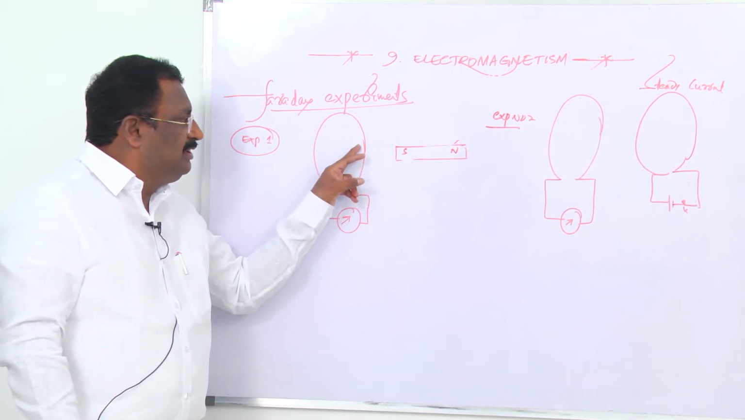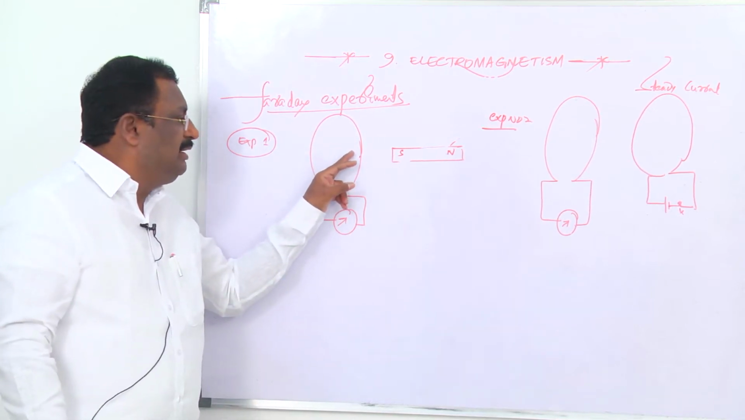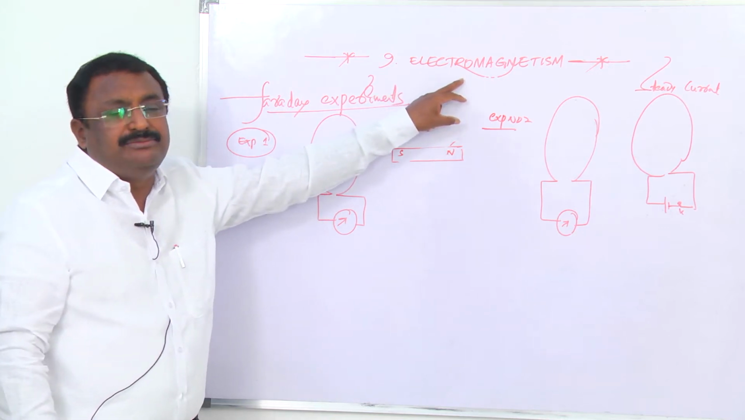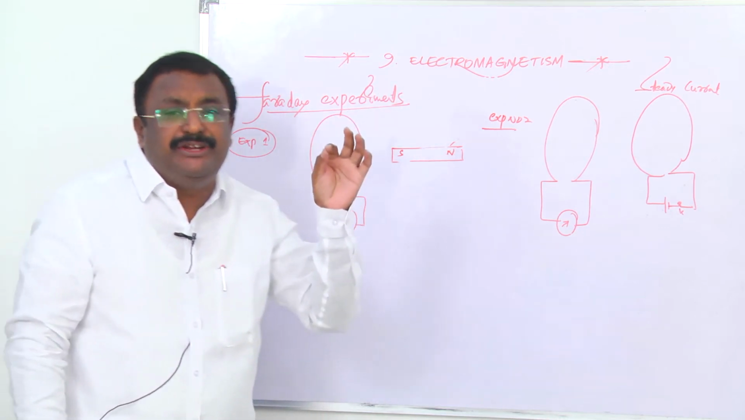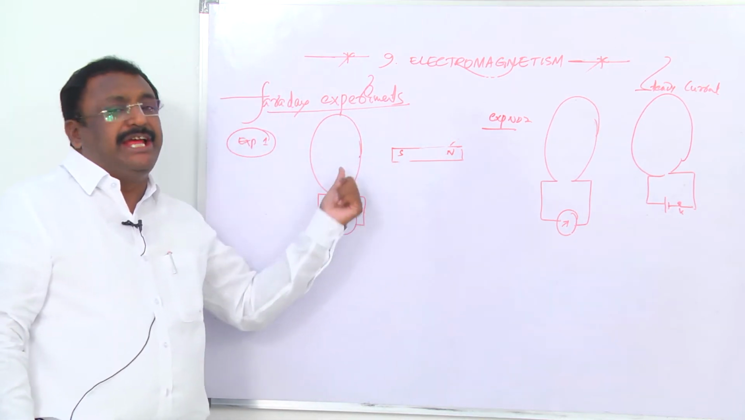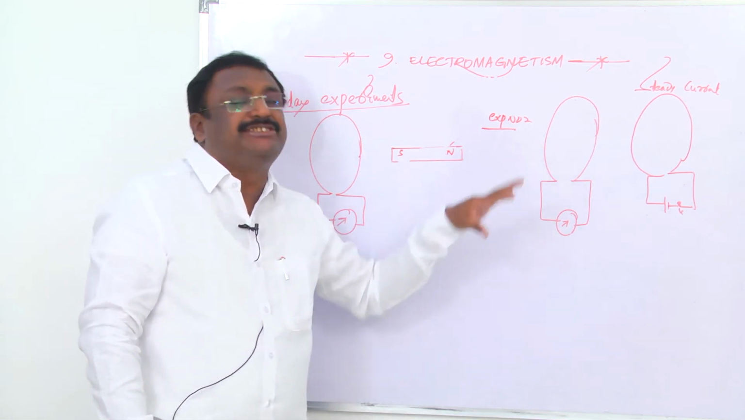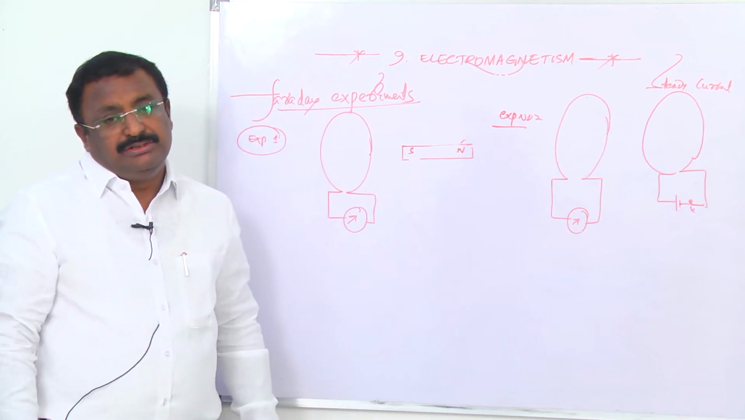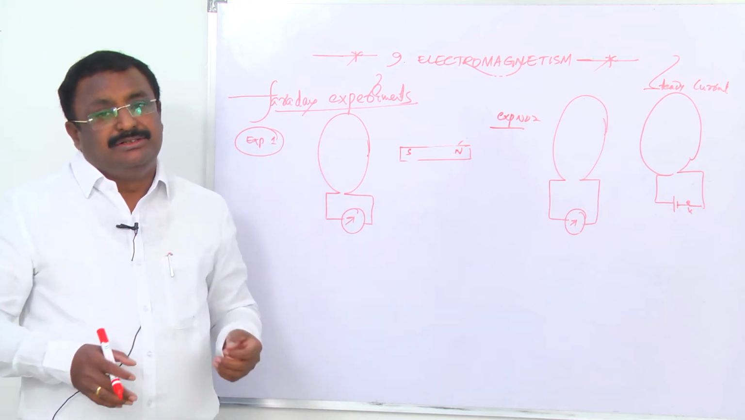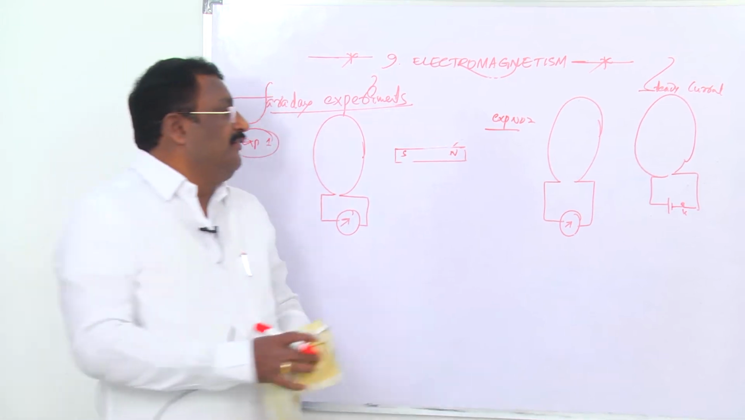Whenever the coil is subjected to varying magnetic fields, what happens? Electric current is induced. So how can we define it? Electric currents are induced in a closed coil when it is subjected to varying magnetic fields. All the observations in these two experiments, Michael Faraday arranged in the form of a law. That law is called Faraday's law.